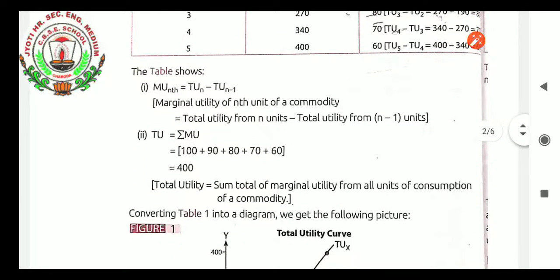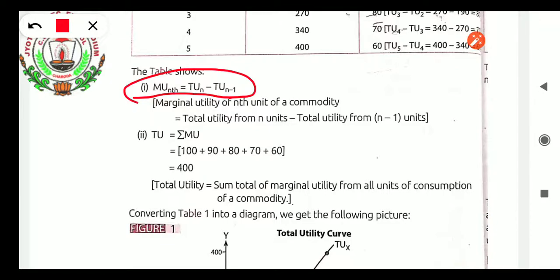So this is the relation between total utility and marginal utility. When you know total utility, you can easily calculate the marginal utility, and when you know the marginal utility, you can easily calculate the total utility. Once again, I want to show you the formula of total utility and marginal utility so that you can write it in the copy and make notes. Marginal utility, students, the formula is MUn equals TUn minus TUn minus 1, where n is the current number where we start the calculation.